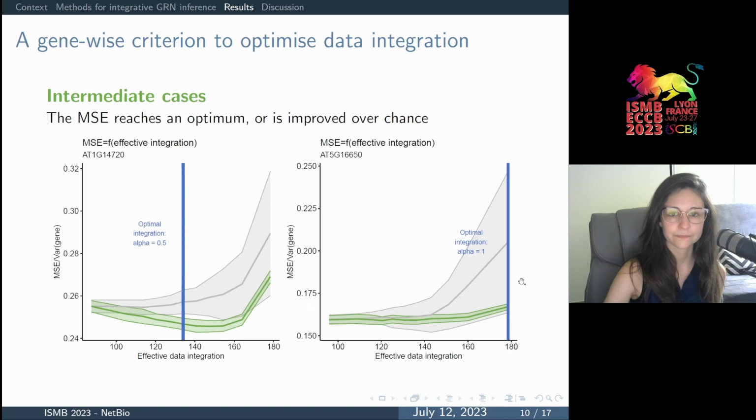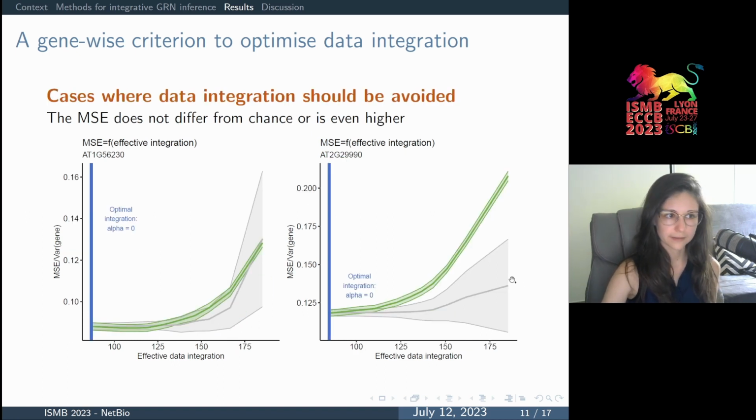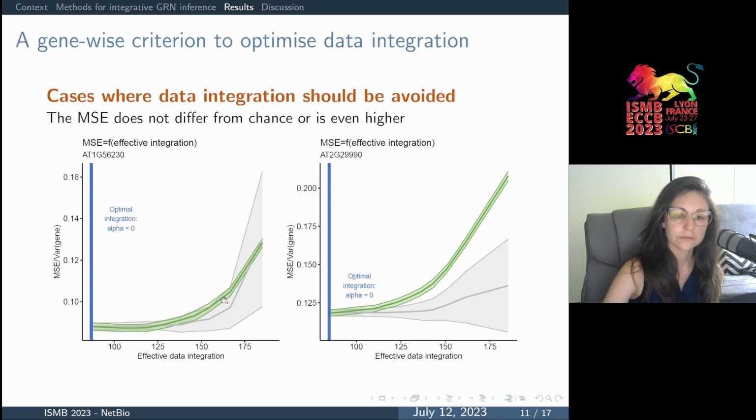And finally, there are cases where data integration is not beneficial to the prediction of gene expression. For example, in these cases, prediction error is the same or is even higher than our shuffled baseline. So in this case, our method sets the parameter alpha to 0. Taken all together, these results and these gene examples show that the effects of data integration are not the same depending on the genes, supporting the use of a gene-level optimization procedure.